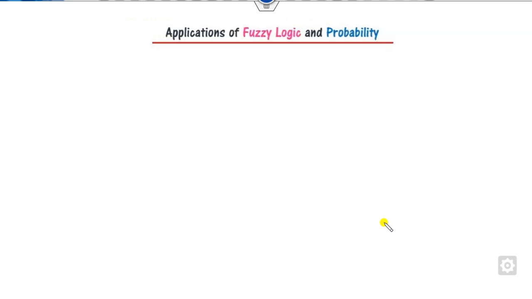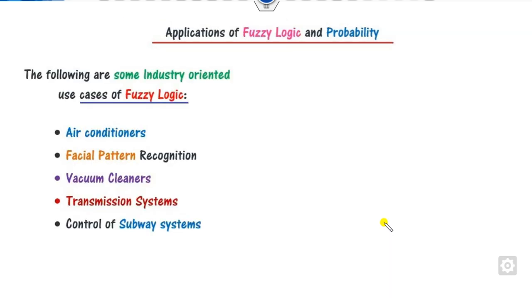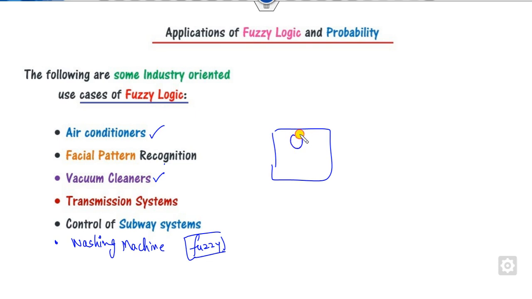There are wide applications of fuzzy logic and probability. Fuzzy logic is widely used in air conditioners, pattern recognition, and vacuum cleaners that you have used these days. In the washing machines in your houses, you can see the term fuzzy logic washing machines. So they have used fuzzy logic. All of you know that in a washing machine you can set the timer as 0, 5, 10 minutes, 15 minutes, all based on fuzzy logic.